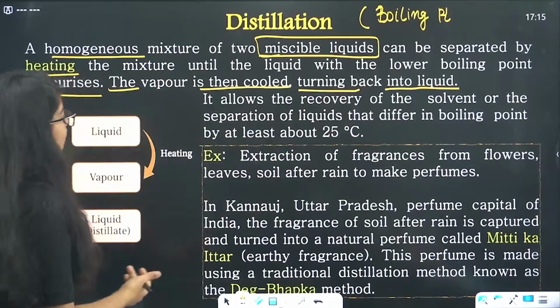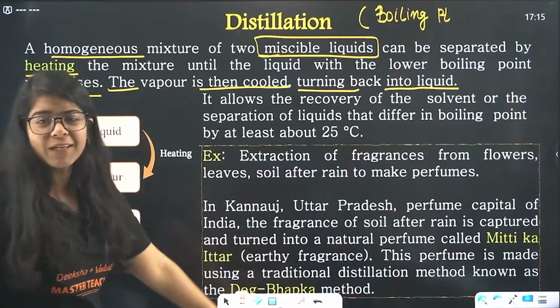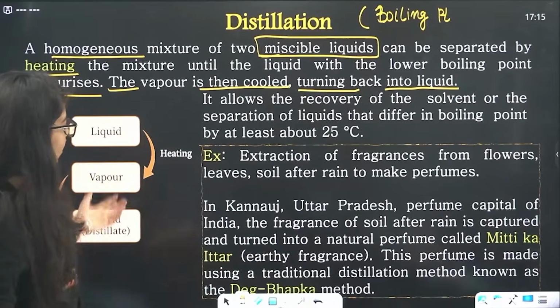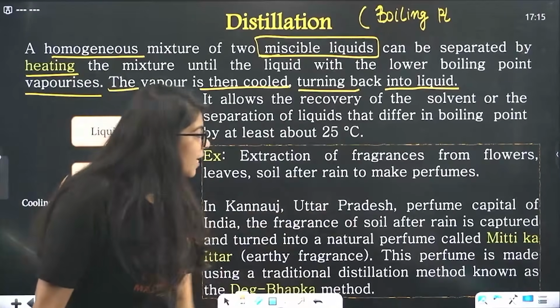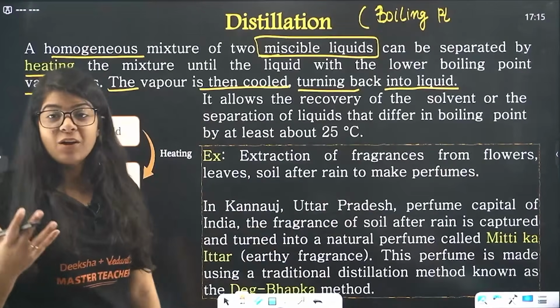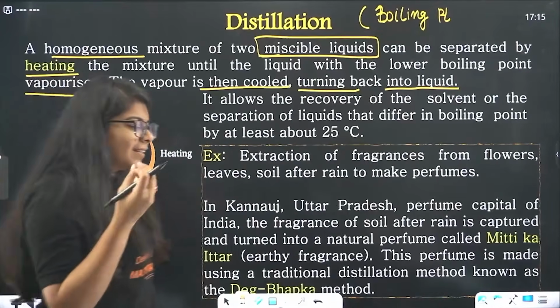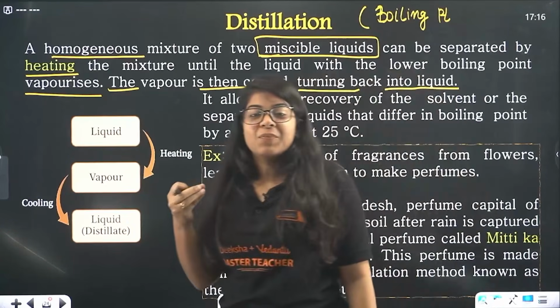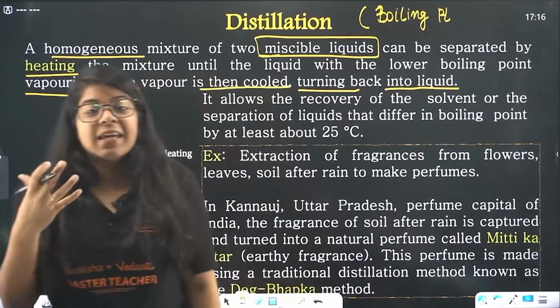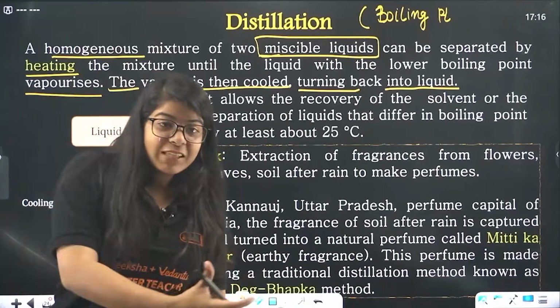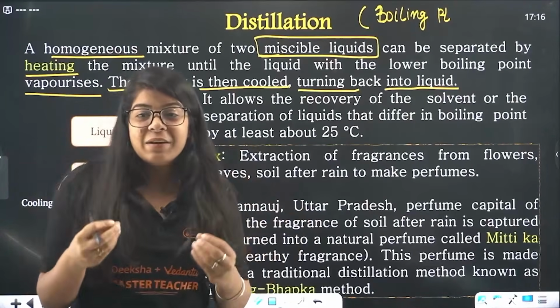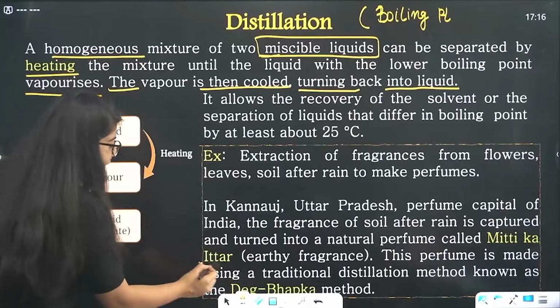Done. Now bacha, this is just a very important or cute thing I found about our India in the new NCERT. So I thought I'll tell you. In Kannauj, Uttar Pradesh, that is the perfume capital of India. You know that I love that fragrance of the soil after the rain. So what they do there, they actually make a perfume out of that very good fragrance of rain, and that is called mitti ka itra.